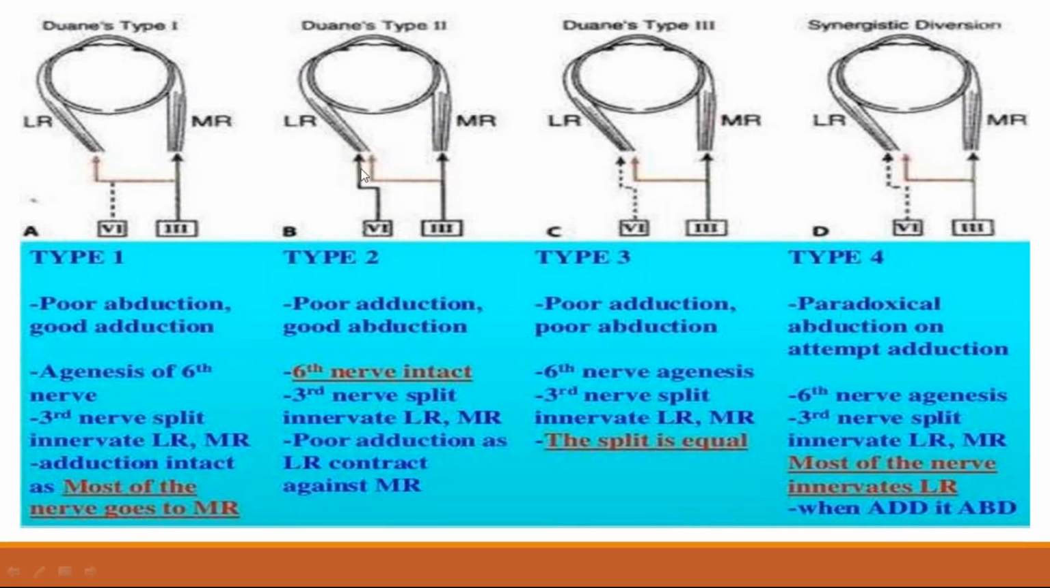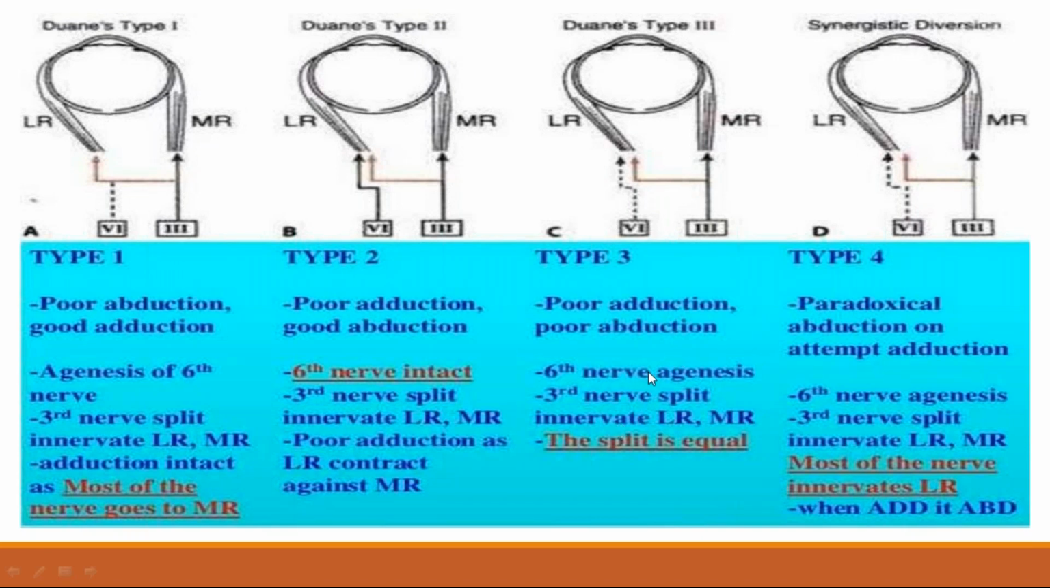The lateral rectus is supplied both by the sixth nerve and partly by the third nerve, so it is dominating the action of the medial rectus. That is type 2 Duane retraction syndrome. Poor adduction and good abduction is type 2. Poor abduction and good adduction is type 1. Type 3, both adduction and abduction are poor. That is deficiency in both adduction and abduction.